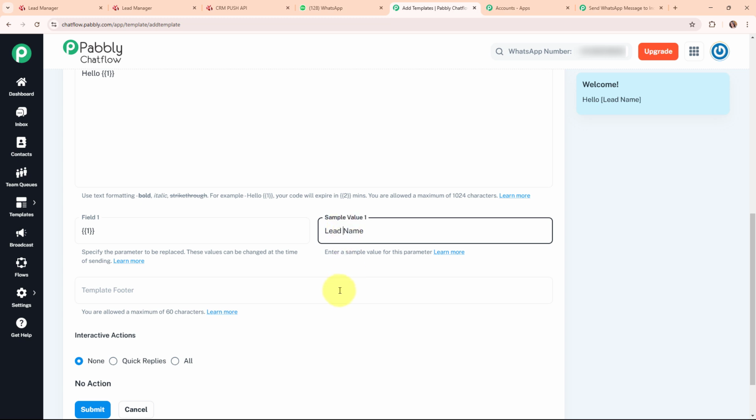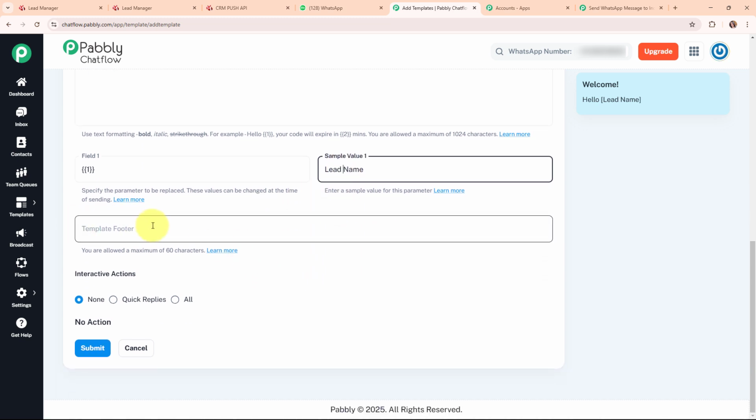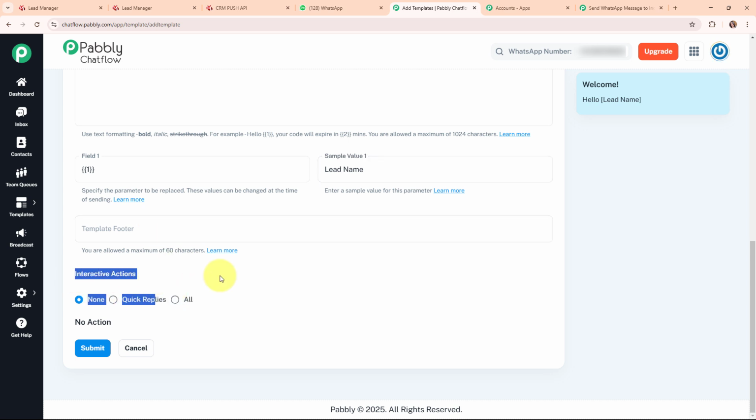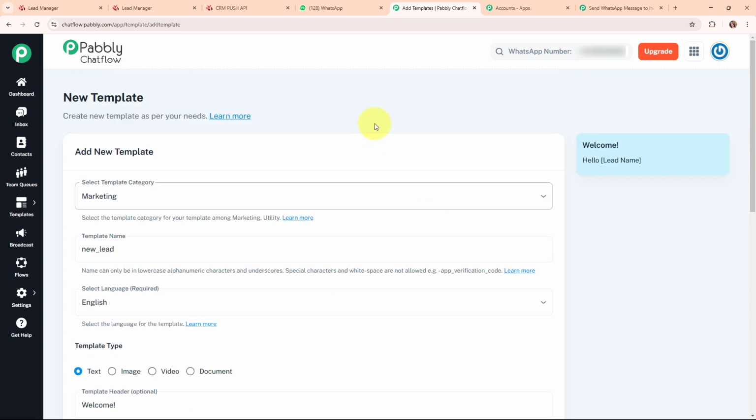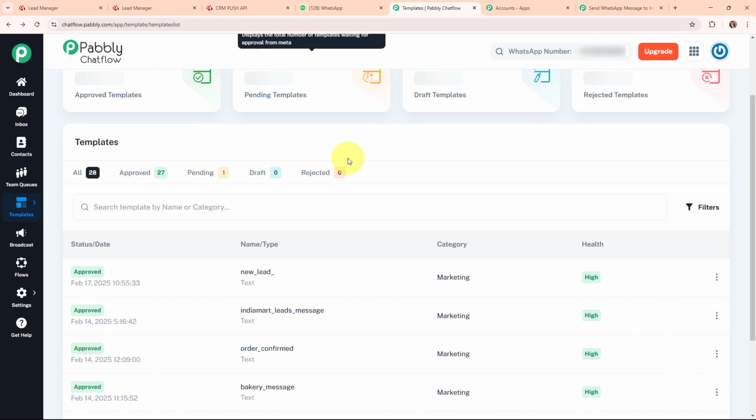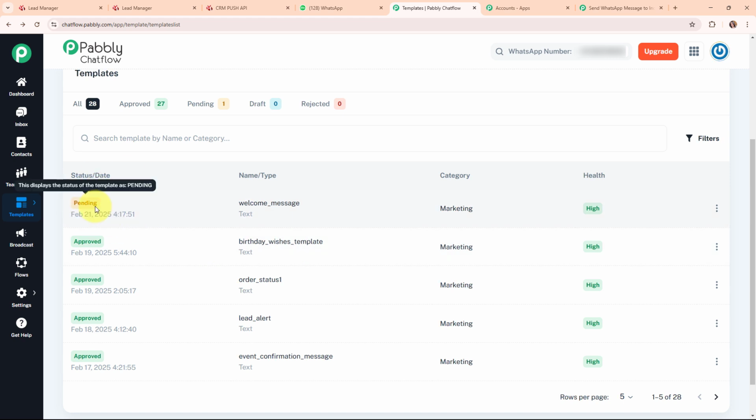Moving forward, it is asking for the template footer. If you want to add a footer, you can do it as per your need. And then it is asking for interactive actions. Here you need to select your interactive actions such as none, quick replies or all. After adding all the required details, you need to click on this submit. As soon as you click on submit, your template will be sent to Meta for approval. Once your template gets approved by Meta, you are going to see the status of your template over here, such as pending or approved.